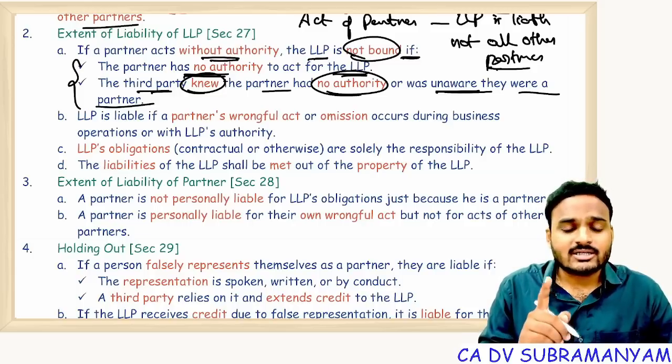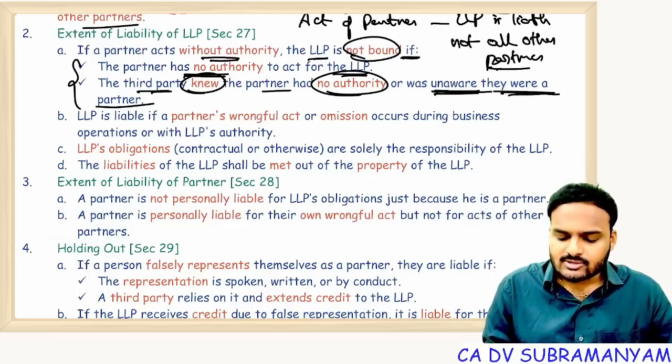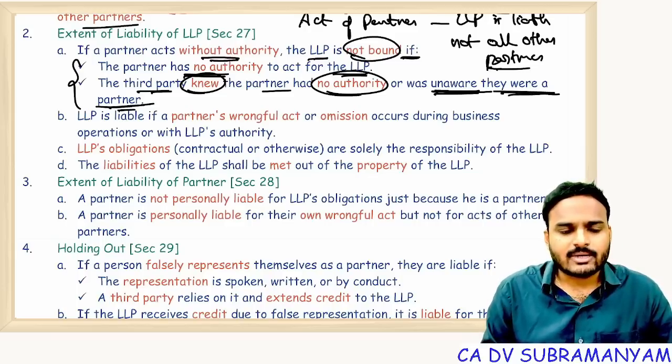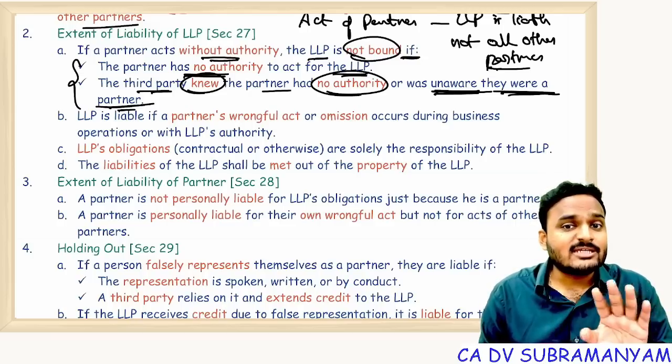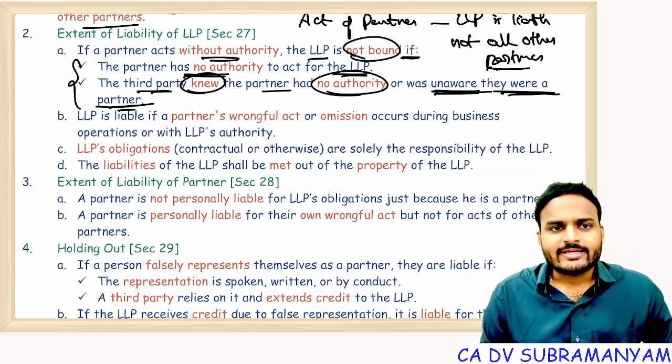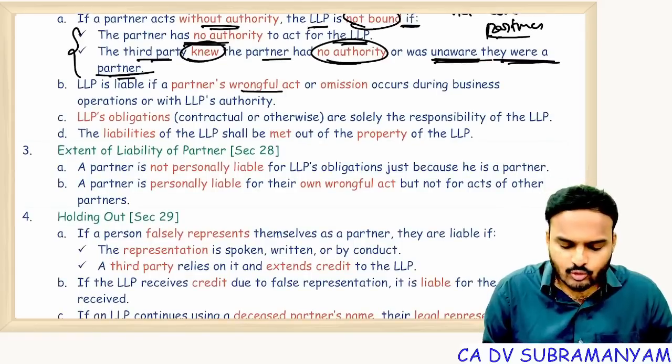The third party cannot demand money from the LLP. That's it. And if the third party has no knowledge that he is a partner, that is, the third party doesn't know he is acting in a partner capacity, in that case also the individual partner is liable, the LLP is not liable. Okay. The LLP is liable if a partner's wrongful act or omission occurs during business operations or with the LLP's authority.